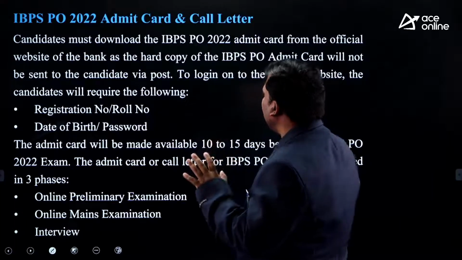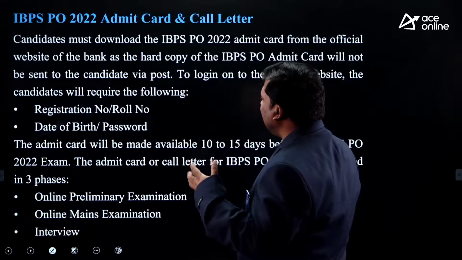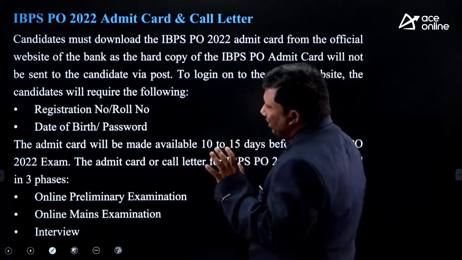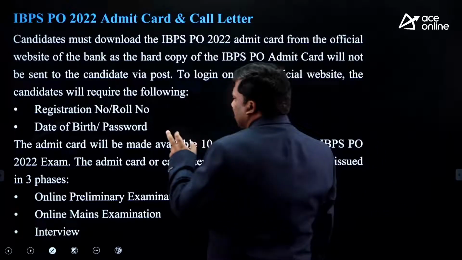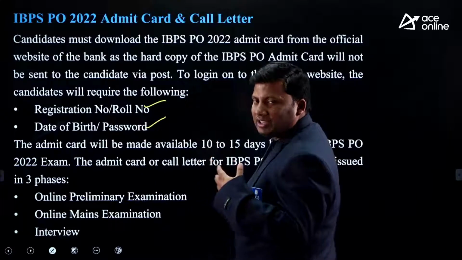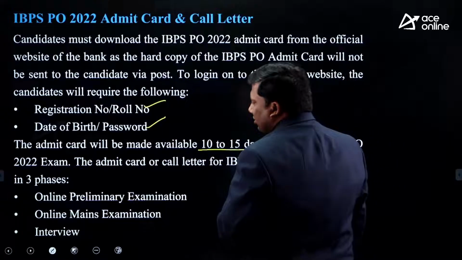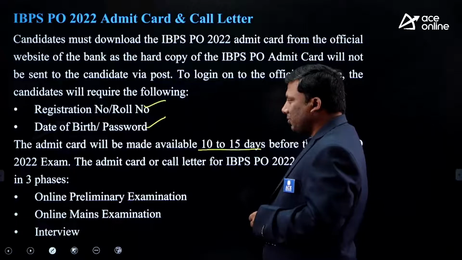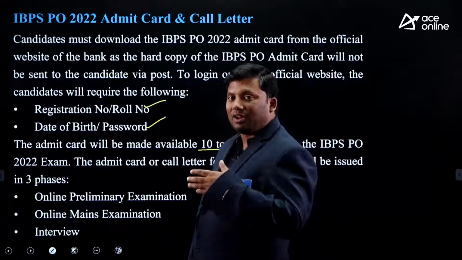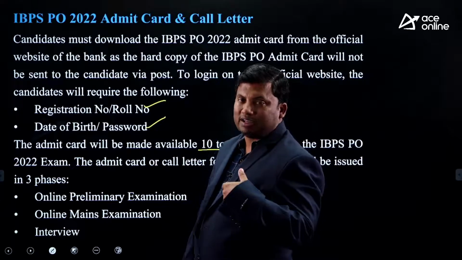In the admit card, the student needs to download the admit card before they write the prelims examination. The candidate will require the registration number and date of birth. Generally, these admit cards are available 10 to 15 days before the examination. It is not one admit card for all three stages. Once you qualify for the prelims, then only you can get into the mains examination.